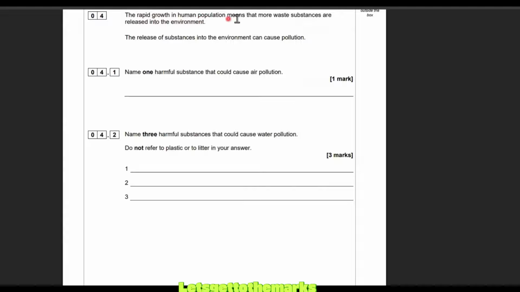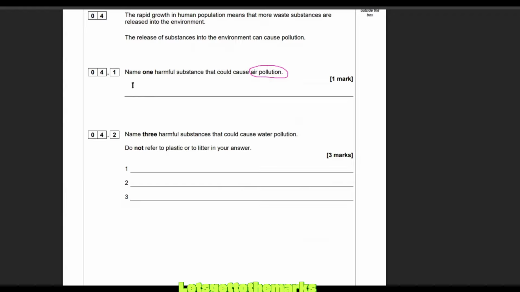Question 4. The rapid growth in the human population means that more waste substances are released into the environment. The release of substances into the environment can cause pollution. Name one harmful substance that can cause air pollution. There are 3 of these you need to know. So there are 3 possible answers on the AQA biology specification. Why don't you press pause on the video, rack your brain, see if you can do it? Okay, I'm going to go through the answers.